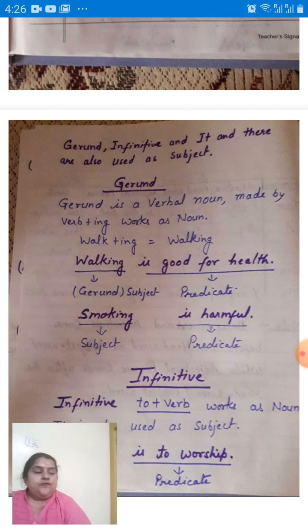Sometimes we use gerund as a subject. Walking is good for health. So what is walking? Walking is gerund. It is used here as a subject. Is good for health is predicate. Smoking is harmful. Smoking is subject and is harmful is predicate.